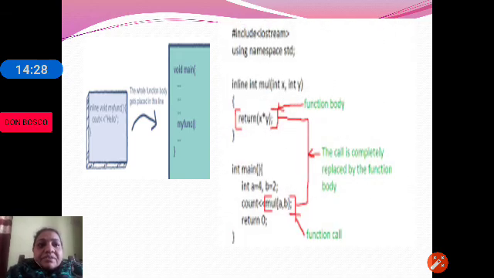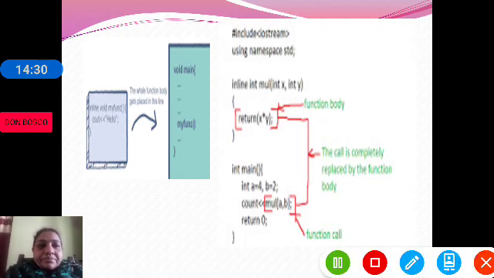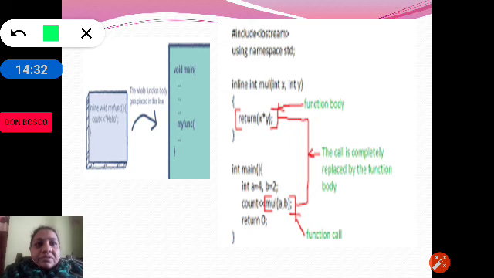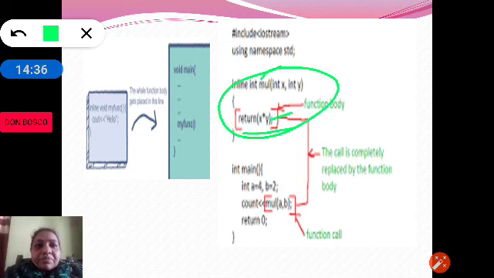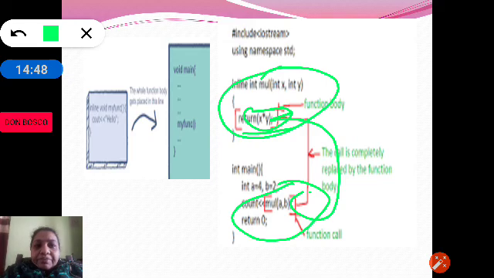So let us check one more example here. So int mult, it has only one statement, return x into y. As in the main function, when mult is called, the compiler puts this statement, that is return x into y, here.